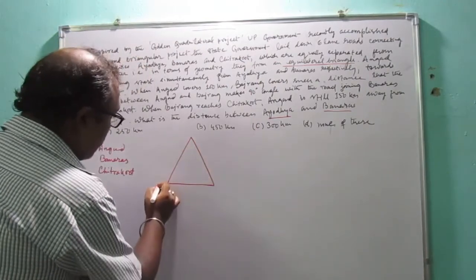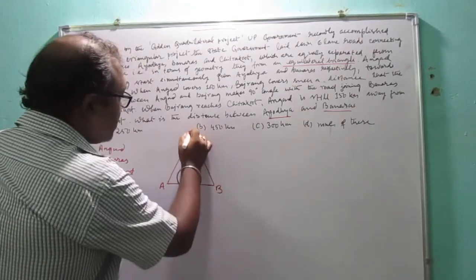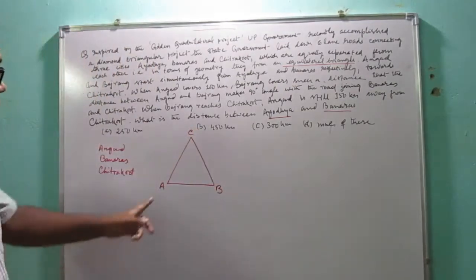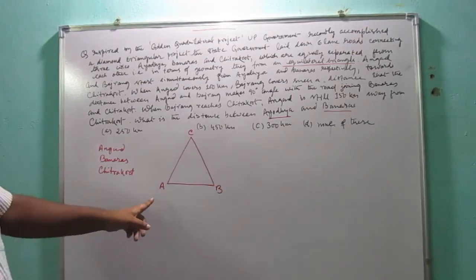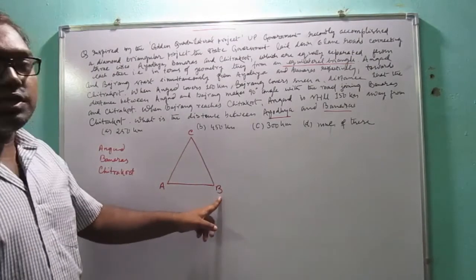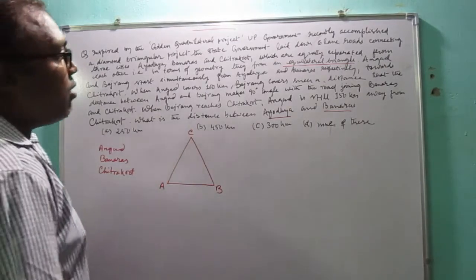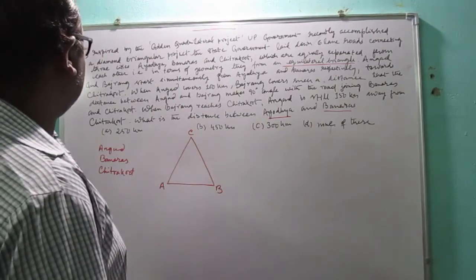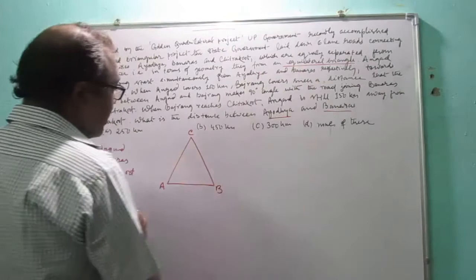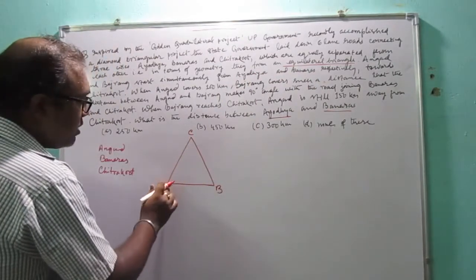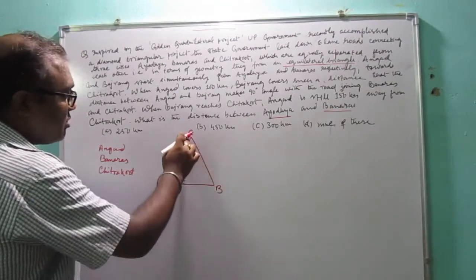Suppose Ayodhya is here, Banaras is here, and Chitrakoot here. A represents Ayodhya, B represents Banaras, and C represents Chitrakoot. This is the first part of the data, and it is an equilateral triangle. In an equilateral triangle all sides are equal: AB equals BC equals AC.